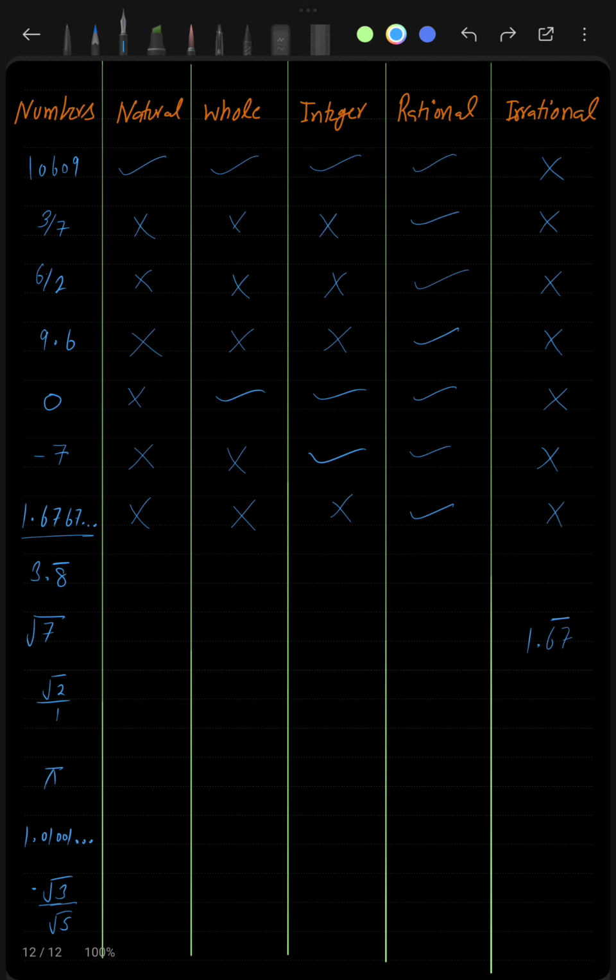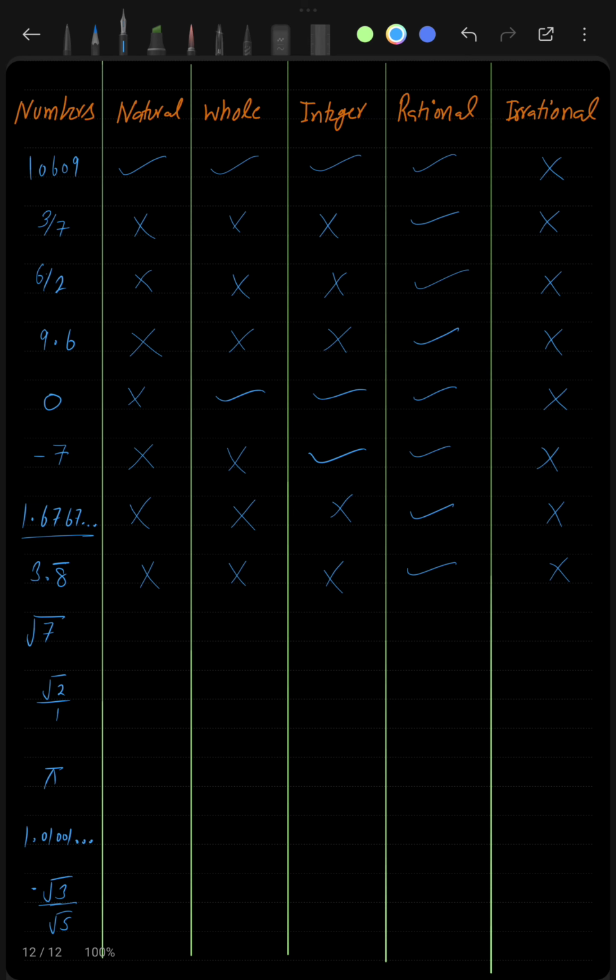Anything under the bar is being repeated. So 3.8 bar is also a non-terminating but repeating decimal form where the 8 is being repeated. So this is a rational number but not an integer, not a whole number, not a natural number. I don't need to tell you why because I have told you multiple times. And this is never going to be an irrational number, because anything which is rational is not irrational.